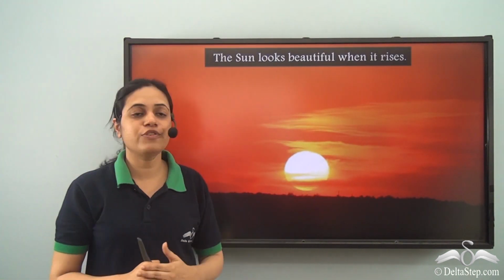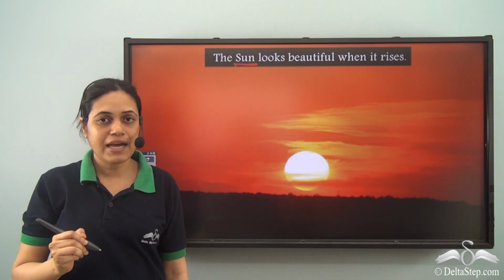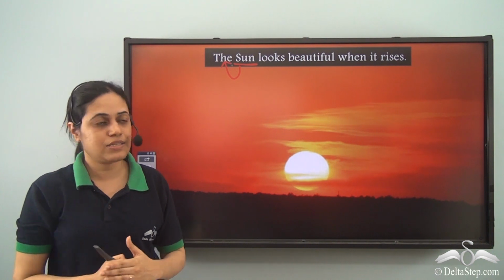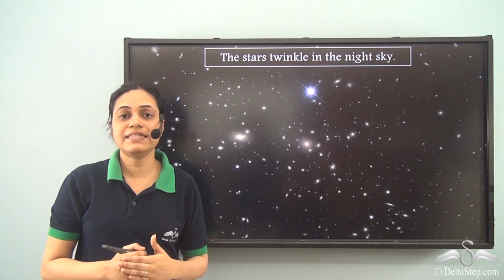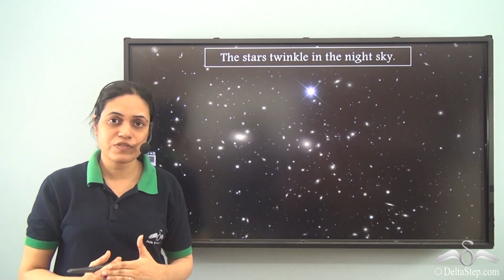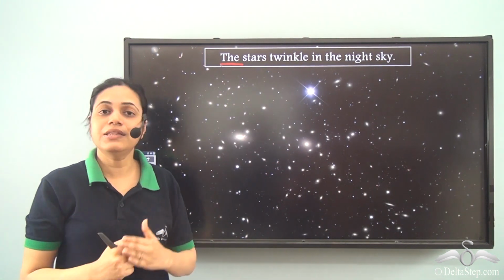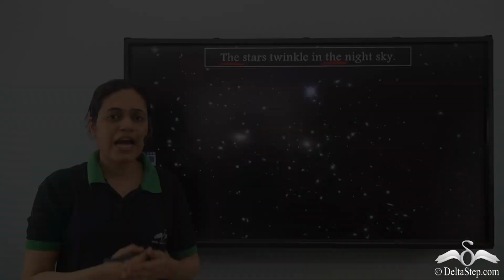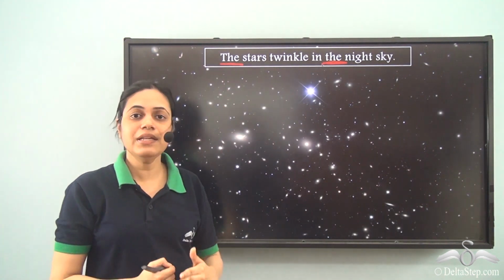The sun looks beautiful when it rises. Once again, sun is unique and we use the before it because it is one of its kind. The stars twinkle in the night sky. So the stars means I am referring to the entire class of stars. The stars twinkle in the night sky means I am talking about a particular time of the day, the night sky.